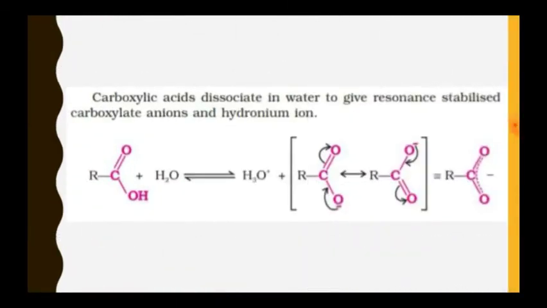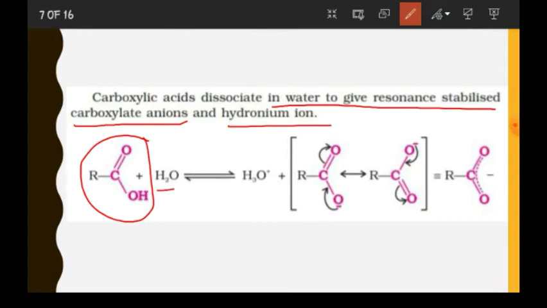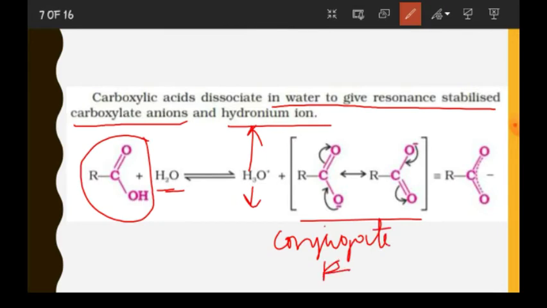Now let us see the next part. Now see, carboxylic acids dissociate in water to give a resonance stabilized carboxylate anion and hydronium ion. Now this is an acid. It will react with water. This hydronium ion will be produced, and this is the conjugate base produced after the release of H plus from here.